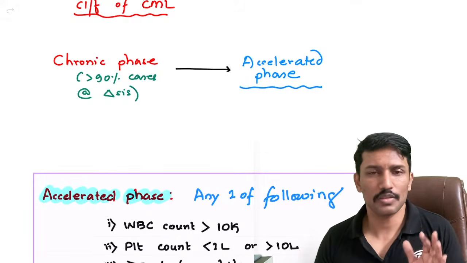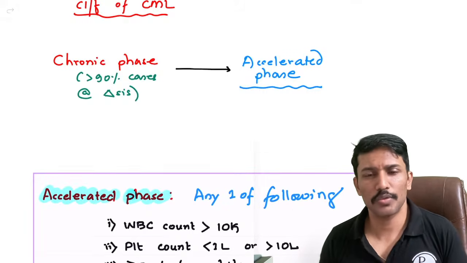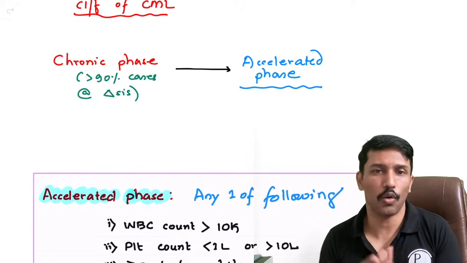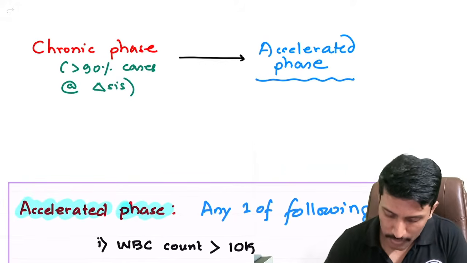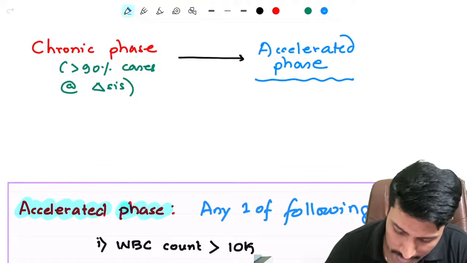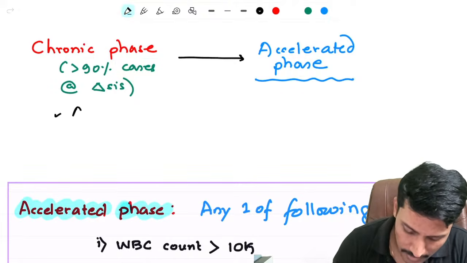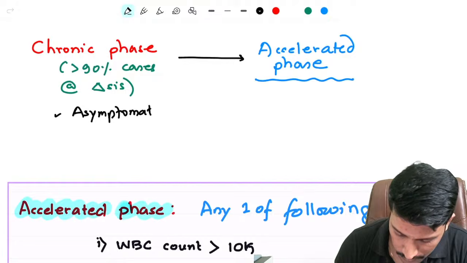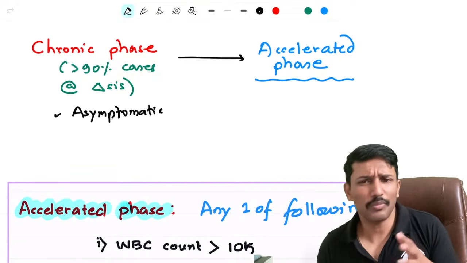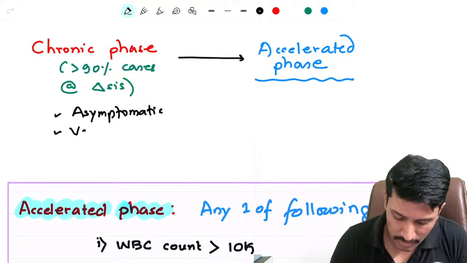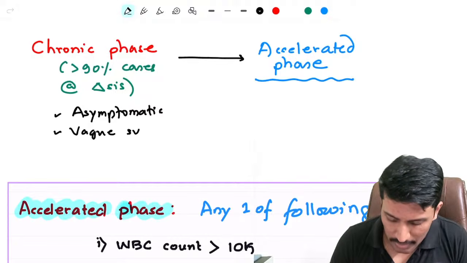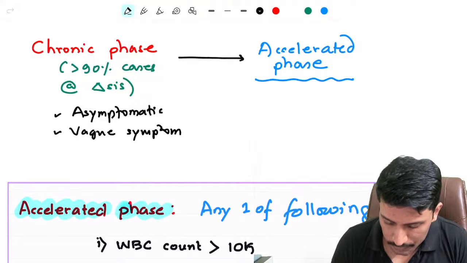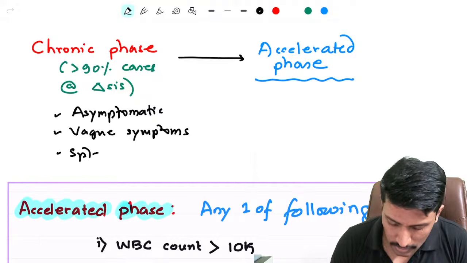So the first phase is chronic phase. 90 to 95% of the cases when they get diagnosed, they are in the chronic phase. In this chronic phase, mostly they are asymptomatic. They may have some vague symptoms, means some fatigue, malaise, or sometimes they may develop splenomegaly. But otherwise, they're not specifically much symptomatic.